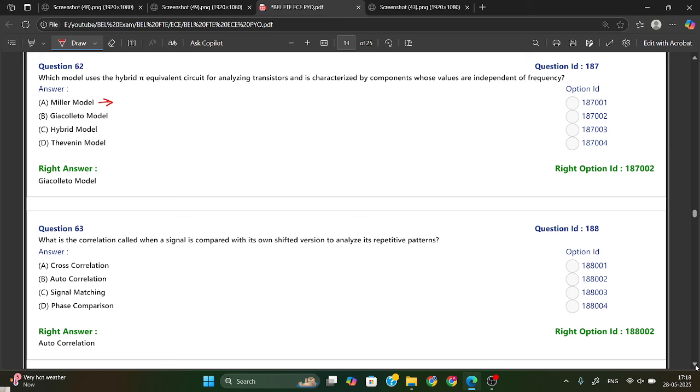Then we have the Giacoletto model, an advanced transistor model applicable for high frequency, so you can say frequency dependent. The hybrid pi model is for transistor analysis with independent frequency.